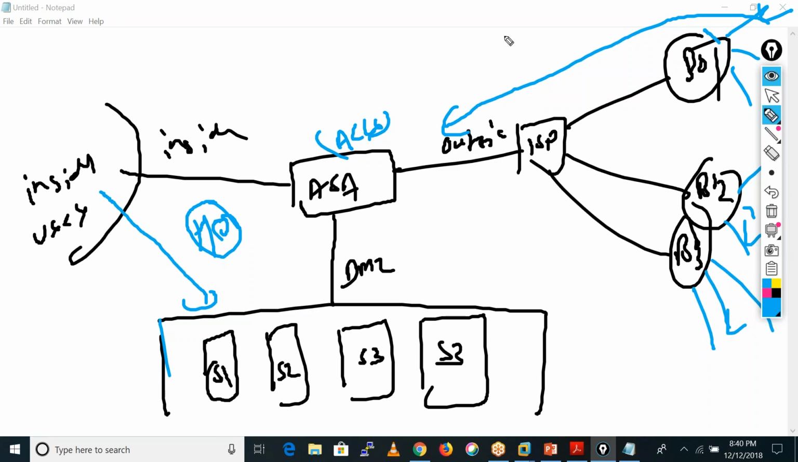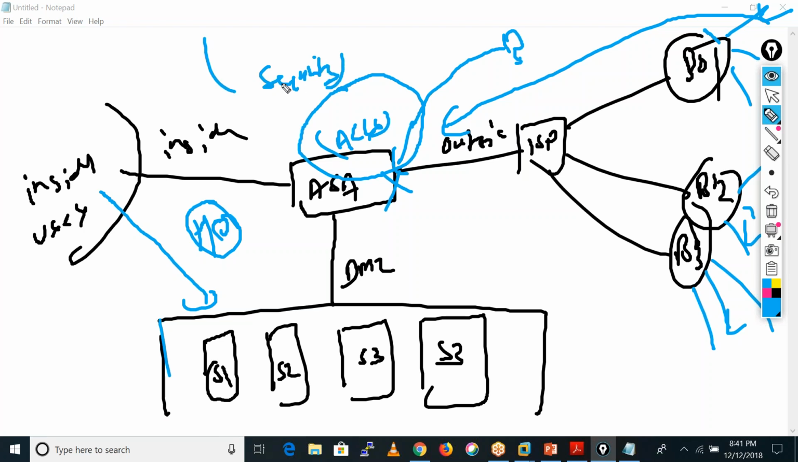If another guy, like this attacker, sends any traffic towards these servers, the firewall drops it at this point only. That traffic is not even able to reach the servers. So you see, ACL plays an important role here, because without ACLs we cannot implement any kind of security.